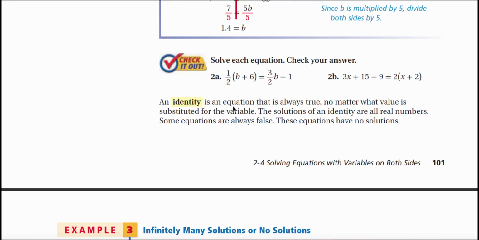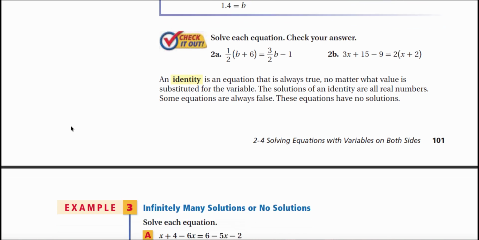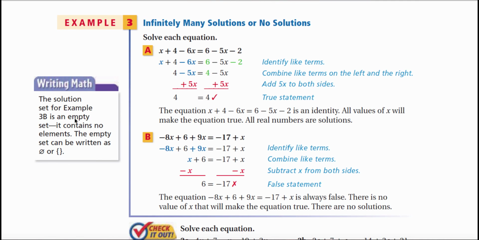An identity is an equation that is always true, no matter what value is substituted for the variable. The solutions of an identity are all real numbers. Some equations are just always false no matter what. These particular equations have no solutions. Okay, so let's look at some examples of when we have infinitely many and when we have none.